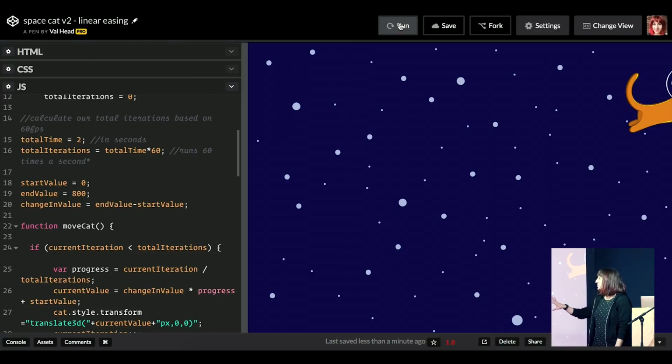Like we've had to do a little bit of conditionals to tell it when to stop or else it would go on forever. But it could get complicated really fast, right? That was easy, but what if we wanted to have 5 cats? Maybe not so hard. What if we wanted the cat to go back later? Or what if we wanted the cat to have some sort of easing besides linear easing? If you notice, that cat went across the screen at a constant rate and then just stopped.